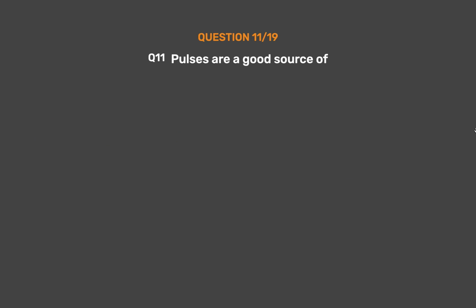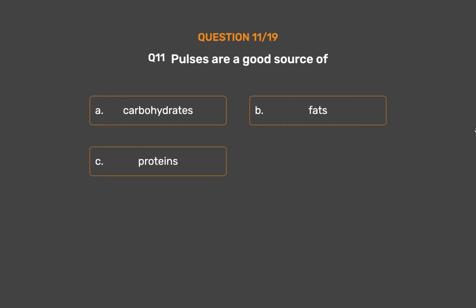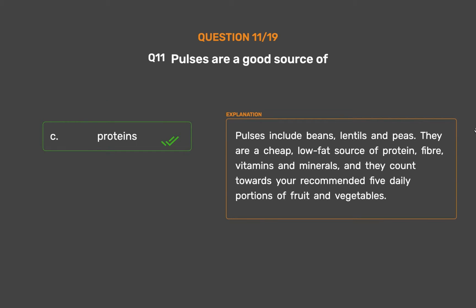Question number 11. Pulses are a good source of: Option A, carbohydrates. Option B, fats. Option C, proteins. Option D, vitamins. The correct answer is Option C, proteins. Pulses include beans, lentils and peas. They are a cheap, low-fat source of protein, fiber, vitamins and minerals, and they count towards your recommended 5 daily portions of fruit and vegetables.